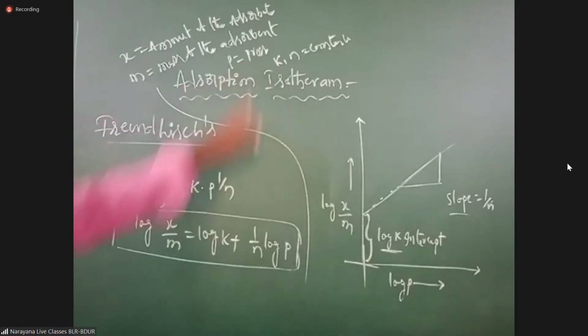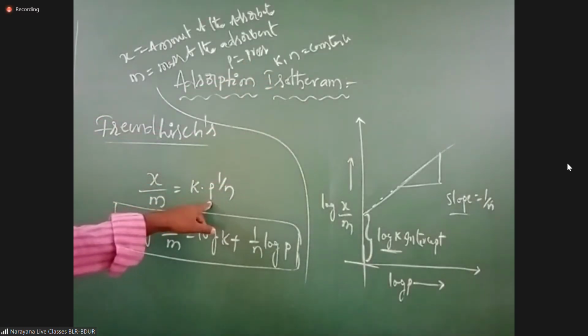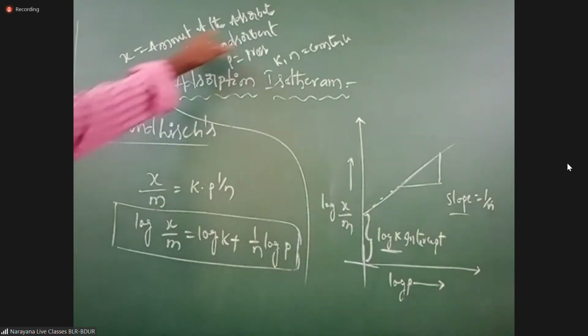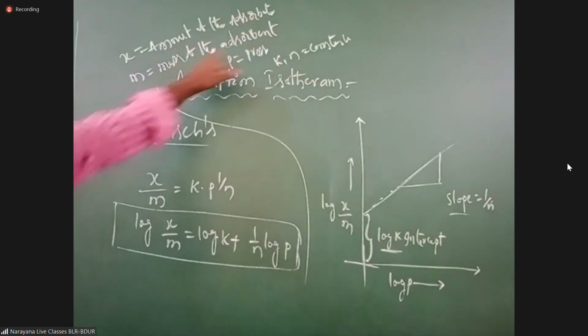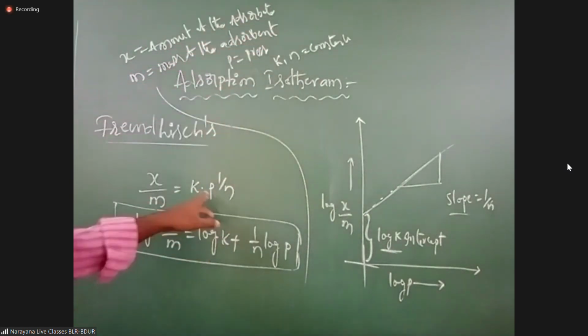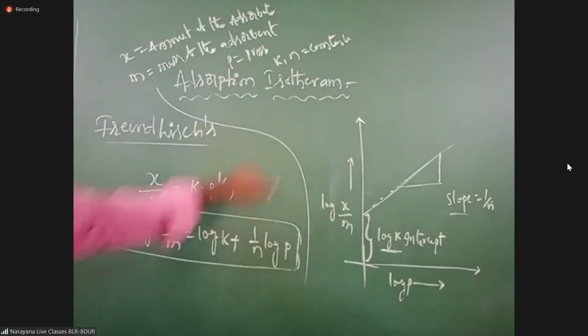What is p? Pressure. x is the amount of the adsorbate, m is the mass of the adsorbent, p is pressure, k and n are constants.